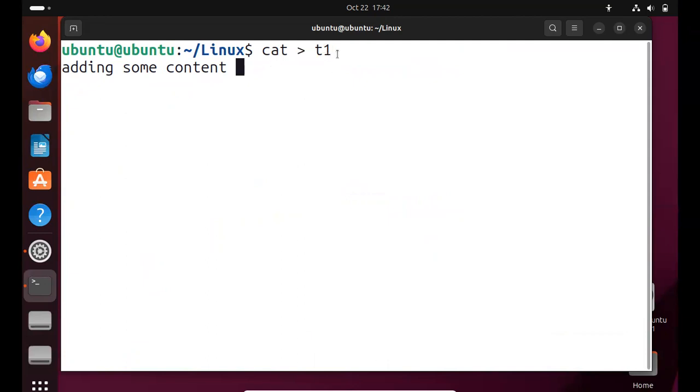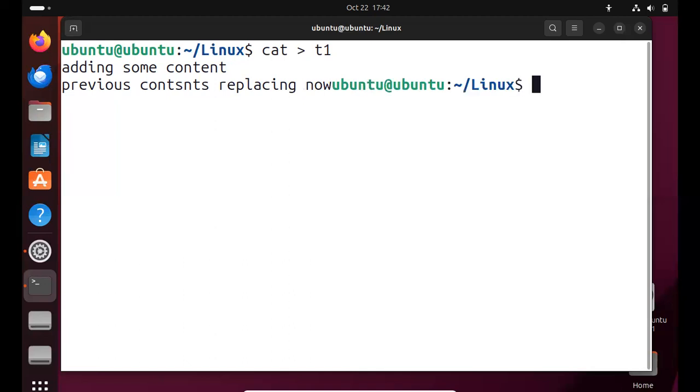So whatever content was available in T1 is erased. Once it is done, I will use Control D. The Control D option helps us exit from the cat file editing.